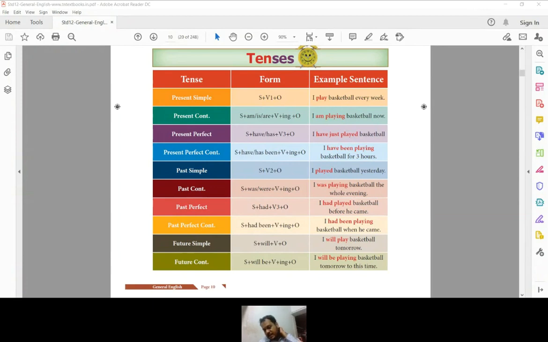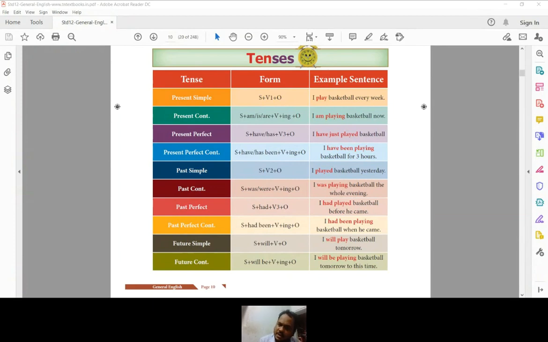So where you can use this present continuous, any work which is going on right now. Now I'm teaching. Now I'm recording. So any work or any activity which is in progress or which is going on in the present time, for that you can use the present continuous. Here also there is an example. I'm playing basketball now. So for any activity which is in progress or for any work which is going on right now, for that you can use the present continuous.